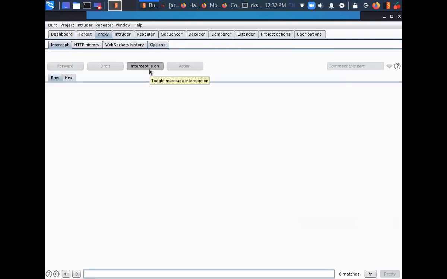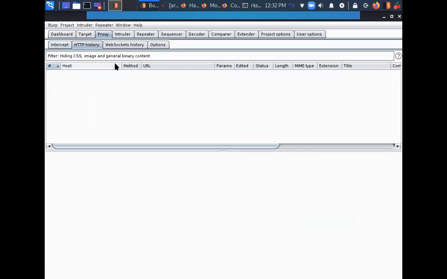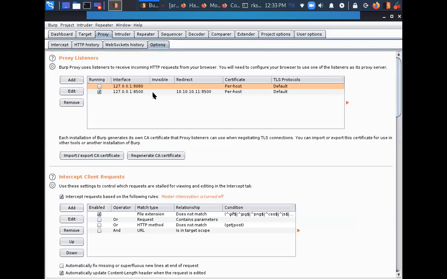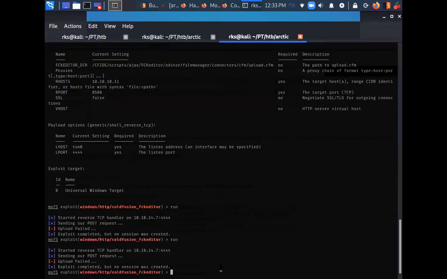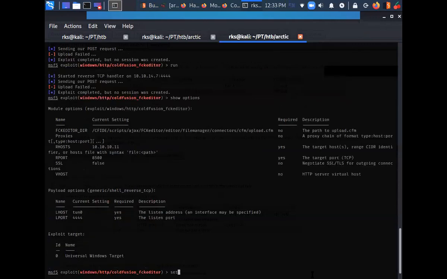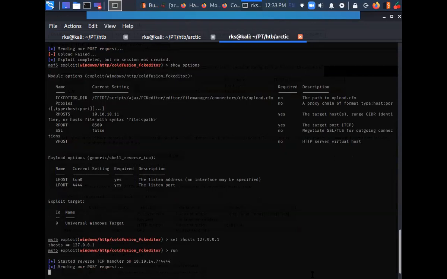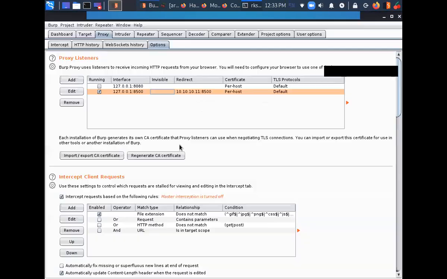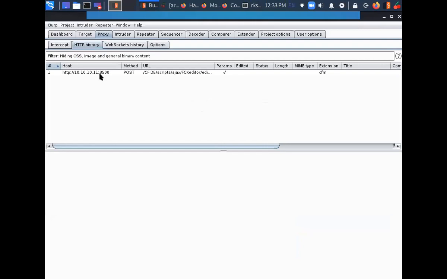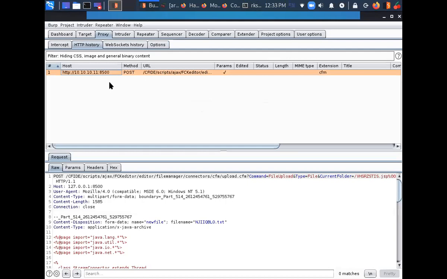Let's see, intercept is on. Okay. Or I can do an intercept off. Let's modify the exploit. Our port is right, our host 127.0.0.1, and click on run. What we are going to see is all these requests are now going to be passed through the Burp Suite. Okay, we have a request over here.